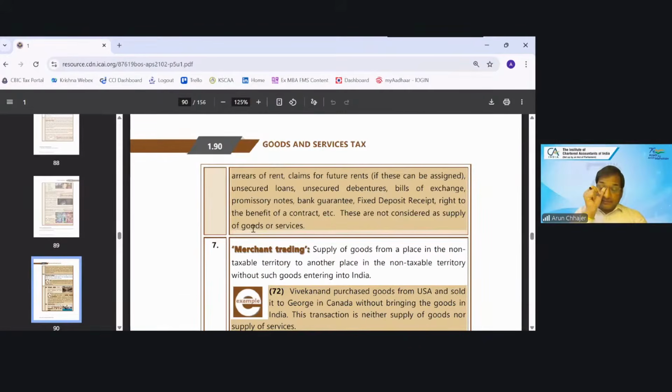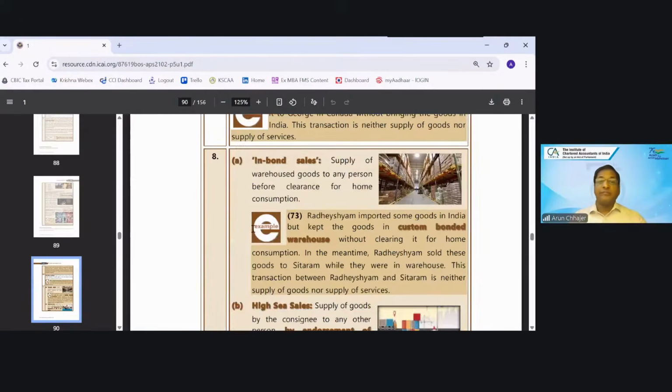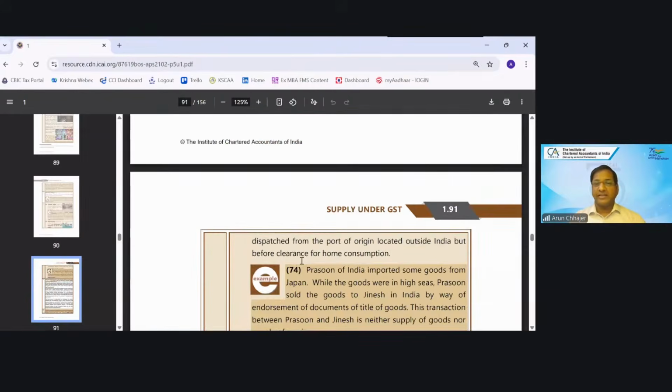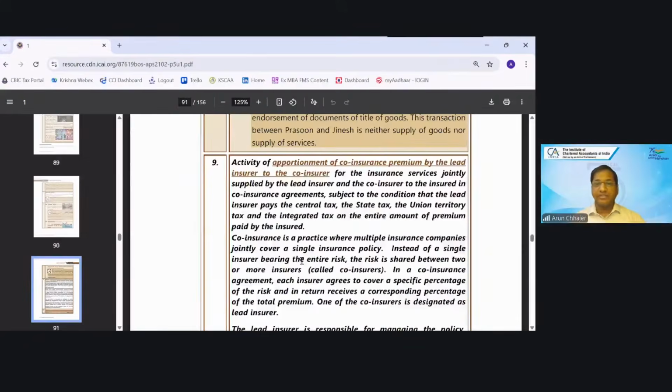And merchant trading supplies goods from a place in the non-taxable territory to a non-taxable territory without such goods entering into India. In bond sales, supply of warehoused goods to any person before clearance for home consumption. And high seas sale, supply of goods by the consignee to any other person by endorsement of the document of title. Normally, we say high seas sale. It is again not taxable in GST.